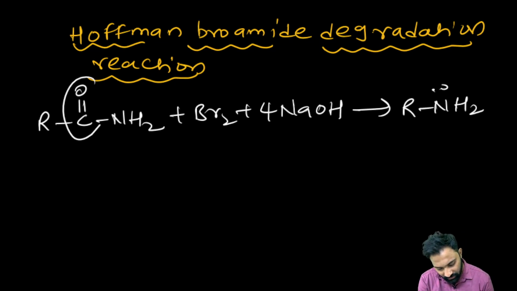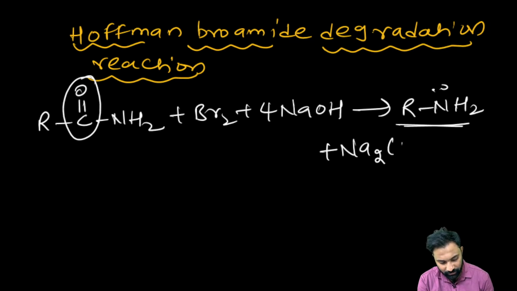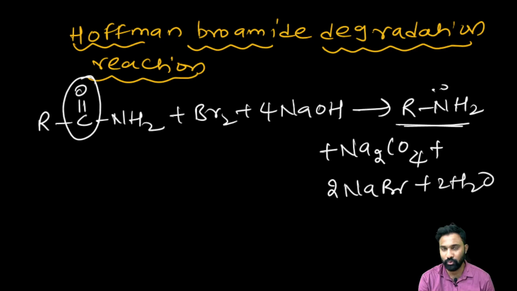In this reaction, the carbonyl carbon will be eliminated and we get the primary amine. The mechanism is also somewhat important for predicting the compound.